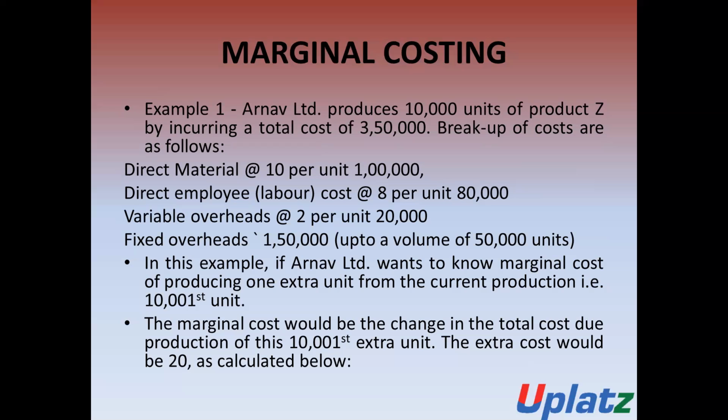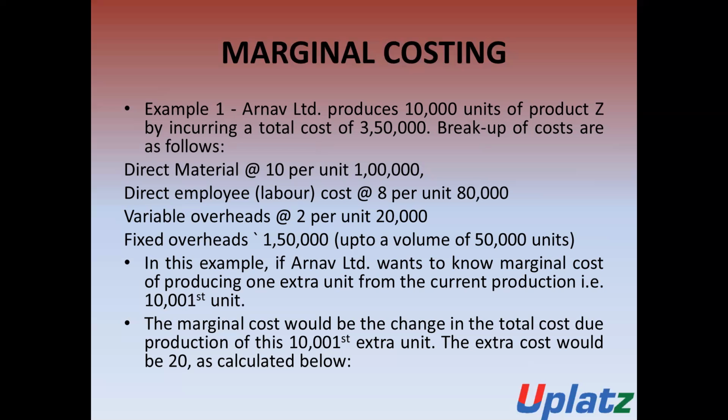The 3,50,000 includes material cost of 10 rupees per unit, which for 10,000 units will be 1 lakh rupees. Direct employee cost, meaning labor cost, is 8 rupees per unit, and the total is 80,000.